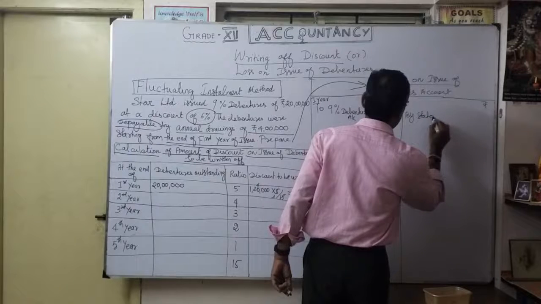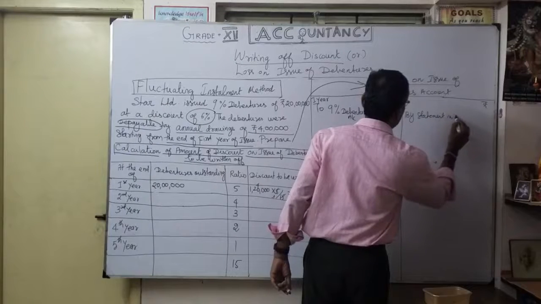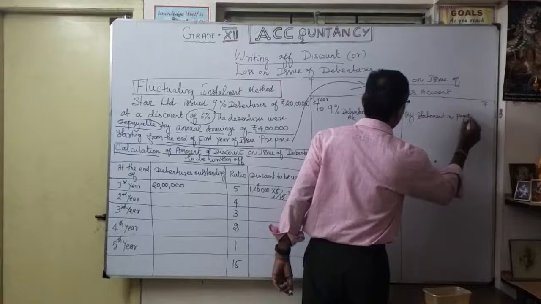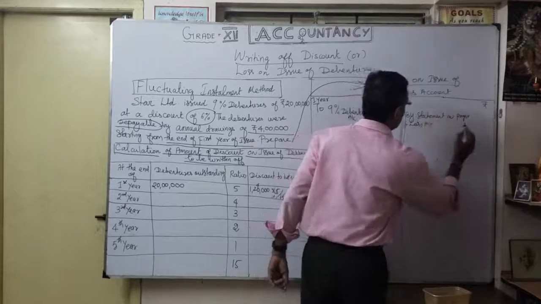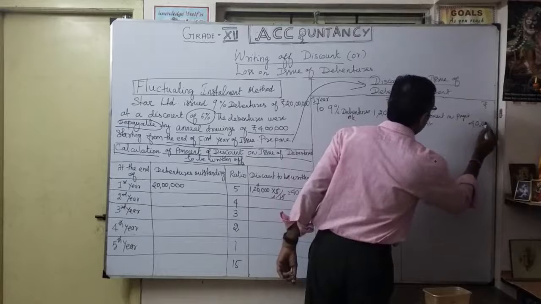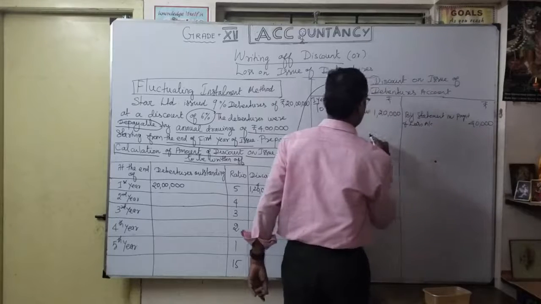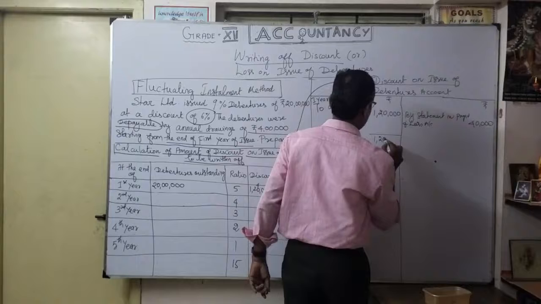So by statement of profit and loss account, 40,000. So the balance is 1,20,000 here.